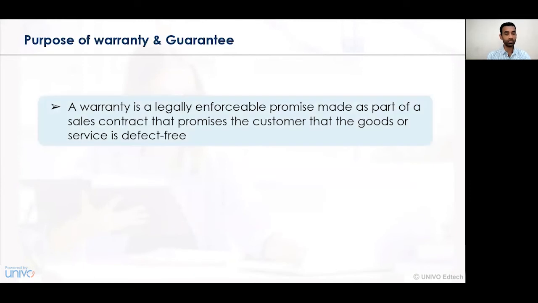Now let us understand what is the purpose of warranty and what is the purpose of guarantee. So a warranty is a legally enforceable promise made as a part of a sales contract that promises the customer that the goods or services are defect free. Initially, when the customer purchases a certain product, it is given as a part of a warranty, or as an assurance, that the goods do not have a certain defect and the goods are defect free.